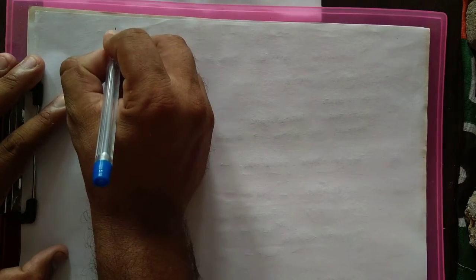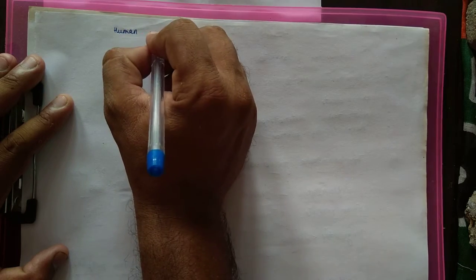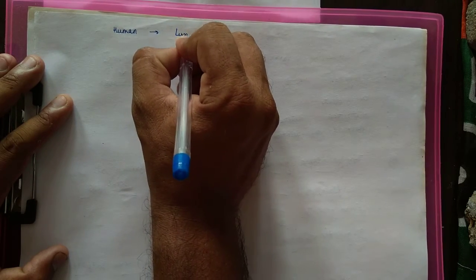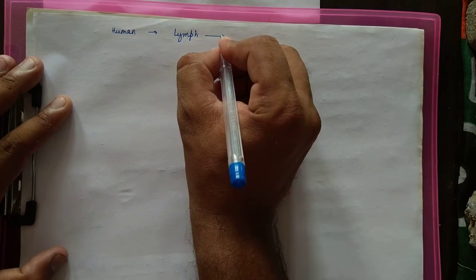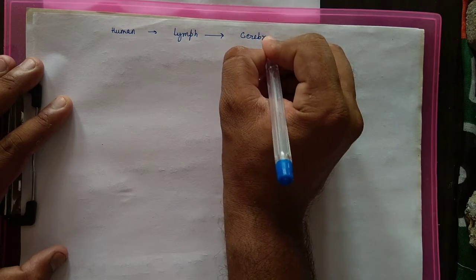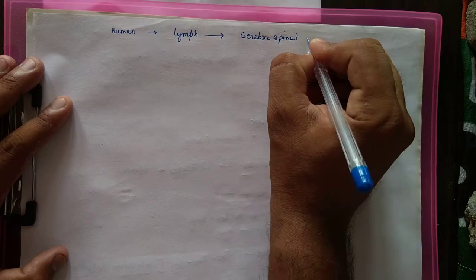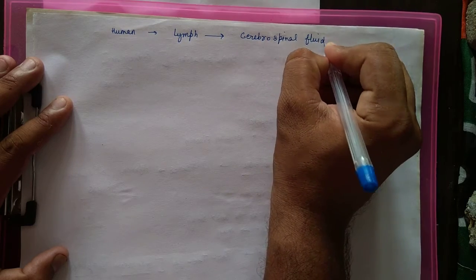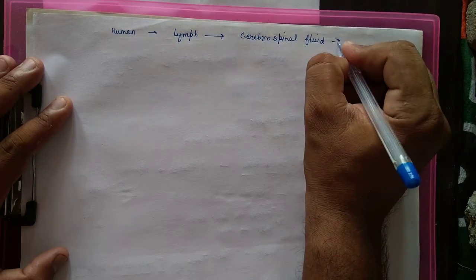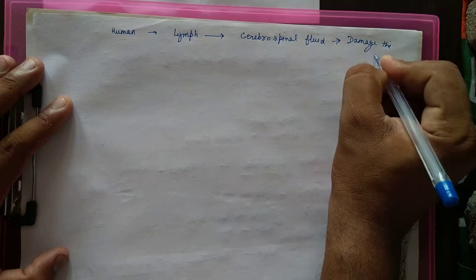In the human body, it first enters into lymph, the peripheral fluid, and then enters into cerebrospinal fluid and damages the brain.